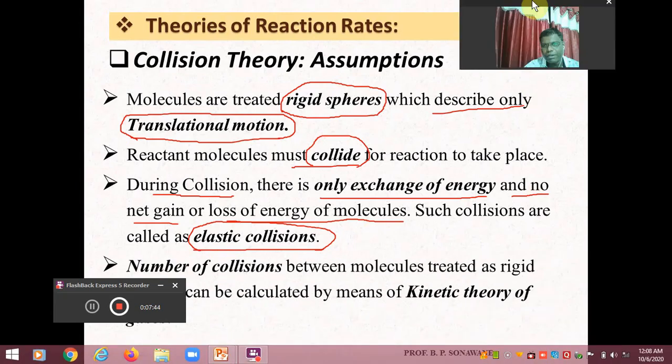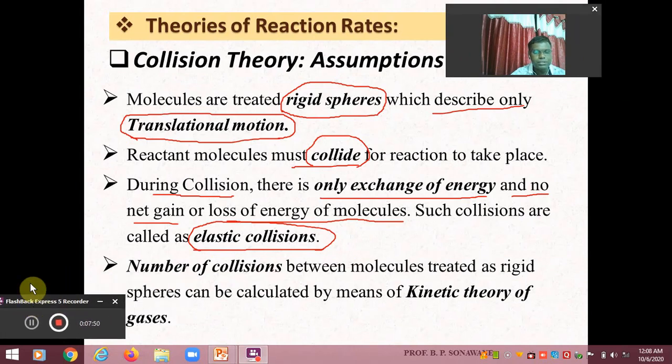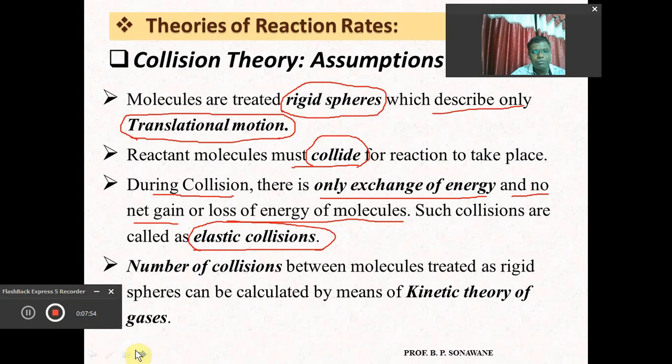Next assumption, according to the collision theory, in order to explain the rate of reaction of a gaseous reaction, is the number of collisions between the molecules. This number of collisions is very important in order to decide the rate of reaction, because the rate of reaction depends upon the number of collisions, which we will discuss in the next slides.